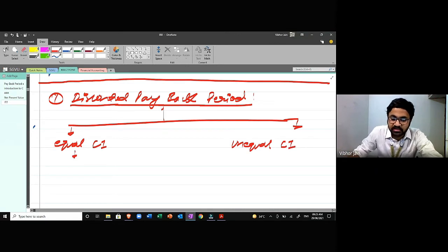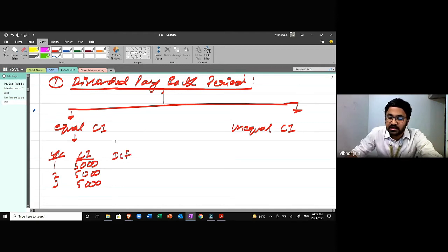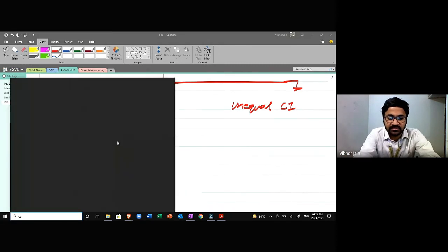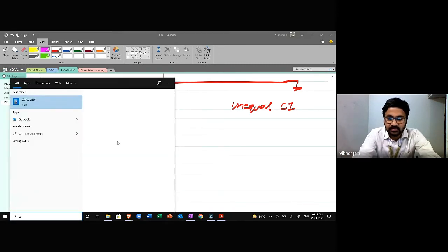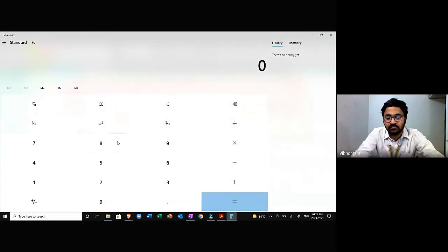Okay, by equal cash inflow, same example, year 1, 2, 3, cash inflow 5,000, 5,000 and 5,000. Okay, now I'll apply the discounting factor. Let's say if the rate is 10%. Okay, so how am I going to calculate? See, these things are important, so please make sure that it is clear and you have no confusions in all of these things.